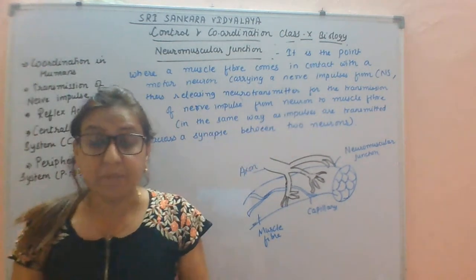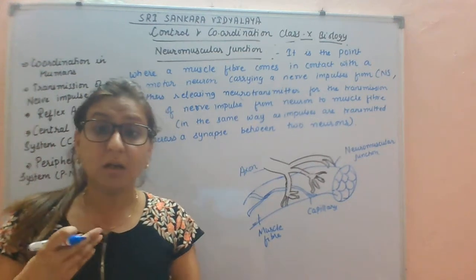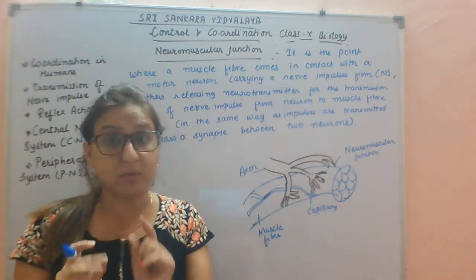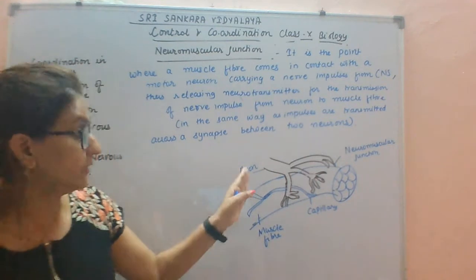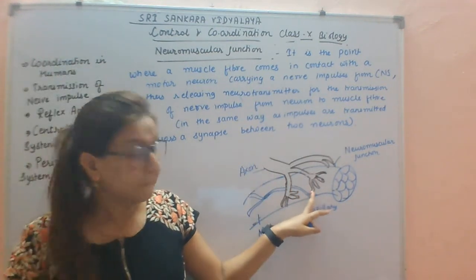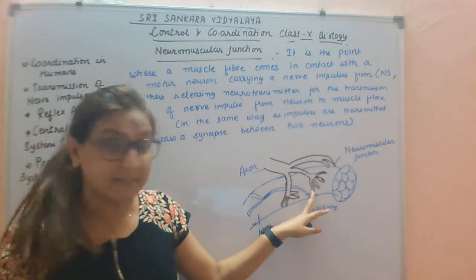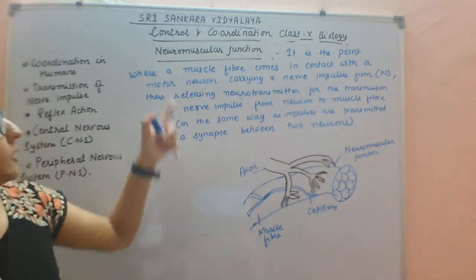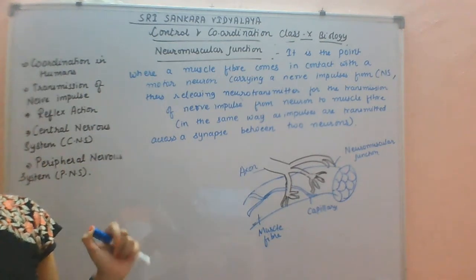In the same way as neurotransmitters are secreted between two neurons, they are secreted into the muscle fiber to transmit the nerve impulse. Okay, so this is about the neuromuscular junction.